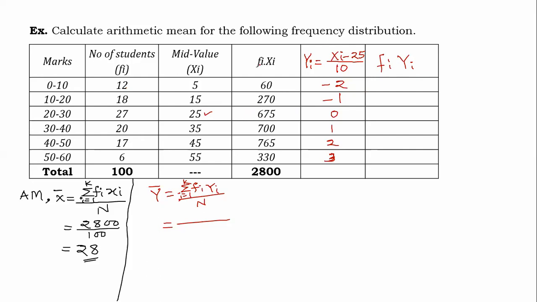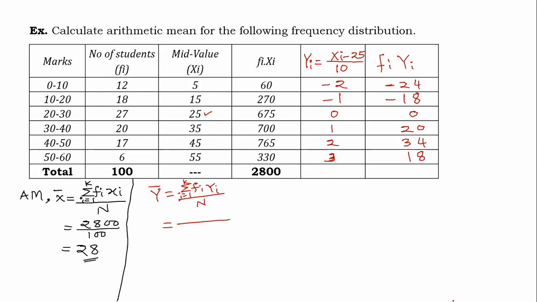So 12 into minus 2 is minus 24. 18 into minus 1 is minus 18. 27 into 0 is 0. 20 into 1 is 20. Then 17 into 2 is 34. This is very easy as compared to the original. 6 into 3 is 18. And we have to calculate the total.